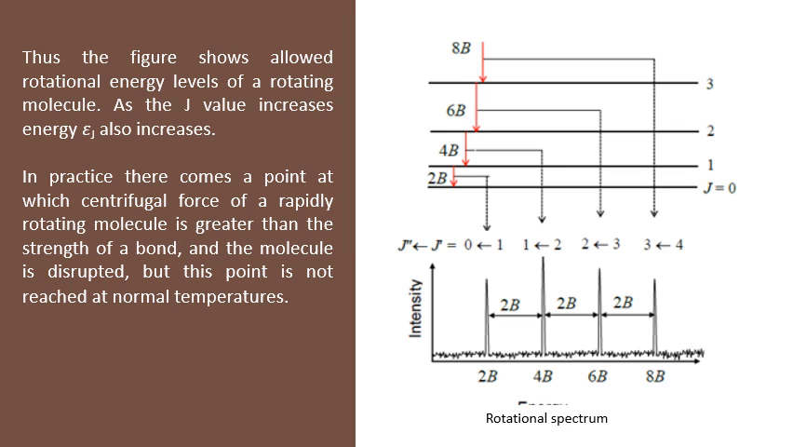Thus the figure shows the allowed rotational energy levels of a rotating molecule for the given J values 0, 1, 2, 3 and so on. And also as J value increases, the rotational energy epsilon j also increases. But in practice, when the molecule goes on rotating, there comes a point at which the centrifugal force of a rapidly rotating molecule is greater than the strength of the bond and the molecule will be disrupted. But this point is not reached at normal temperatures.